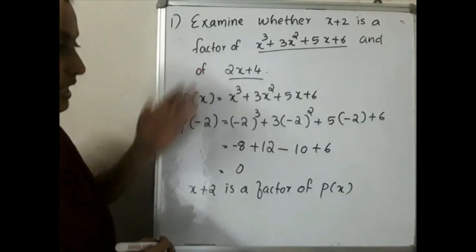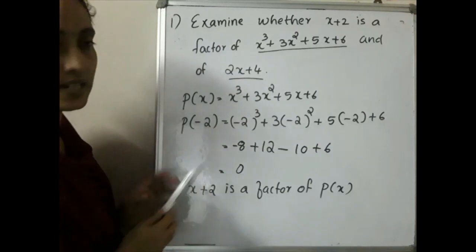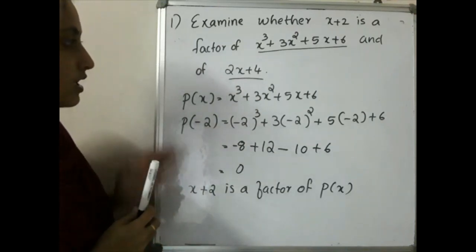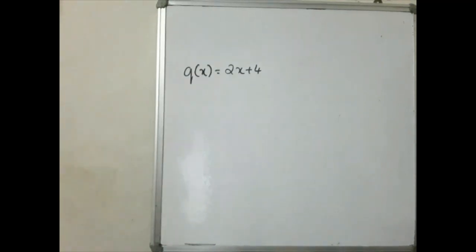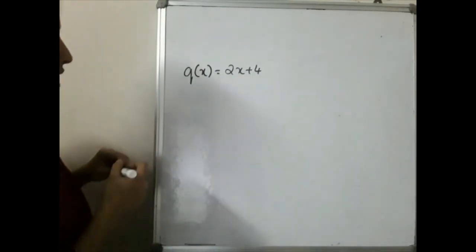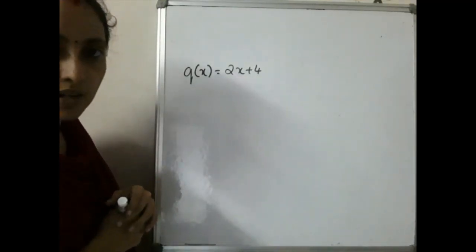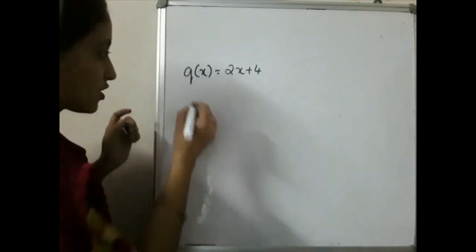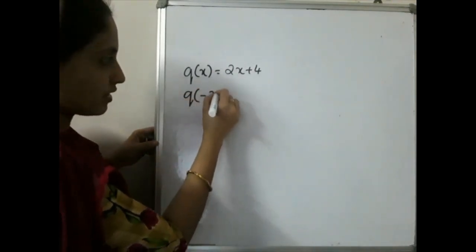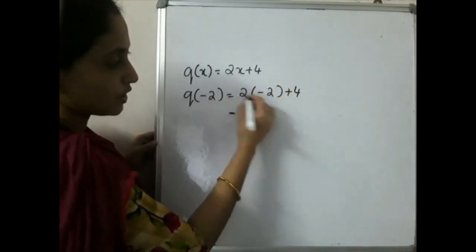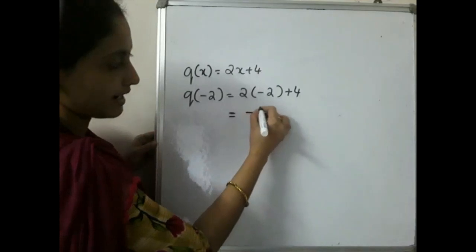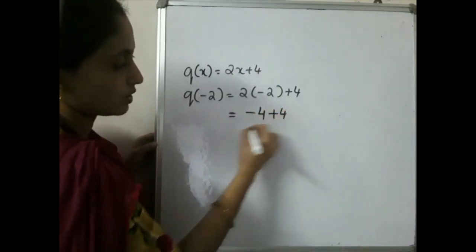Then we will move to the second one, that is 2x plus 4. Write down the next name: q of x is equal to 2x plus 4. This polynomial is also divided by x plus 2, so what can we write? q of minus 2 will be equal to 2 into minus 2 plus 4. 2 into minus 2 is minus 4, and minus 4 plus 4 is equal to 0.